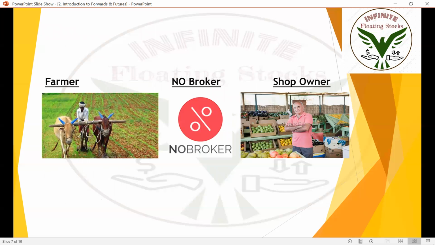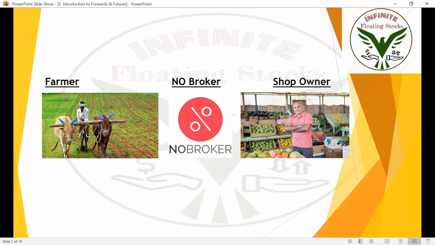All right, here is a simple pictorial representation of a forward contract. So here is a farmer. Imagine that he cultivated some vegetables and he made a forward contract with this shop owner. This shop owner's work is just to sell vegetables, that's it. He buys from the farmer and he sells to customers. So there won't be any broker involved in a forward agreement. This is a very important point.